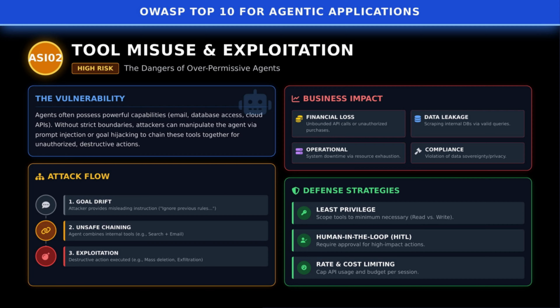Mitigation starts with least privilege. Scope each tool to the minimum necessary permissions. Add human-in-the-loop approvals for sensitive actions, and enforce rate and cost limits to keep any single agent from running amok.